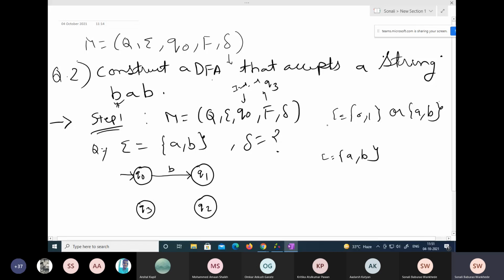This is how it goes, right? B, then BA, then BAB. This is what we require. We do not want AB, etc. So my Q naught initial state is giving B to Q1. Okay, and every state, guys, has A and B, right? Two inputs. So B from Q naught to Q1 is already passed on. A is remaining. So A I'm showing to itself. Q naught is taking A to itself. It's not transmitting anywhere because it's just interested in transmitting B to the next state.